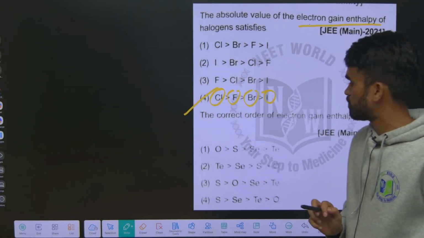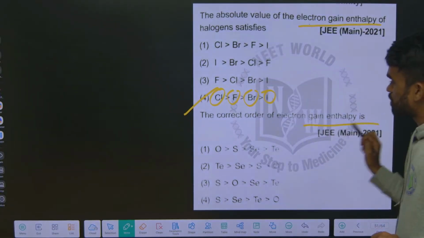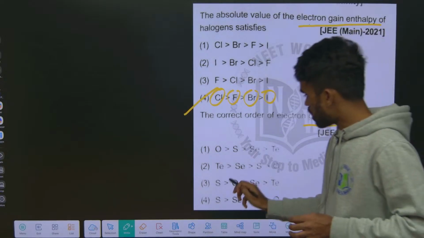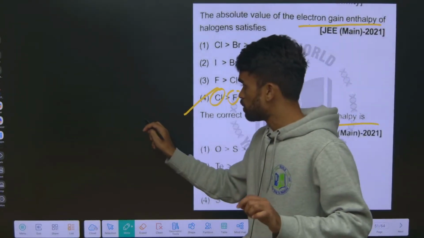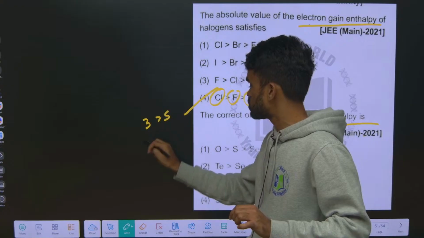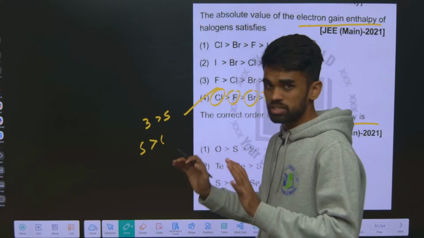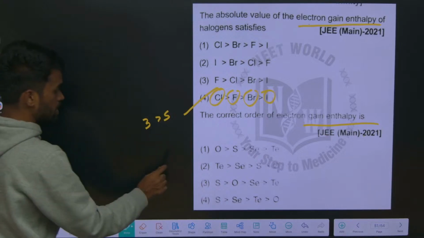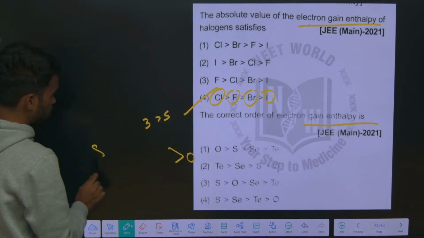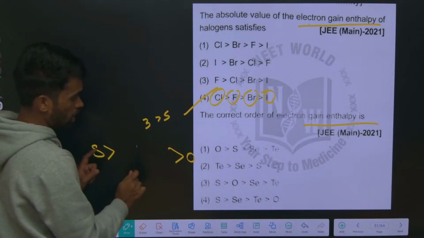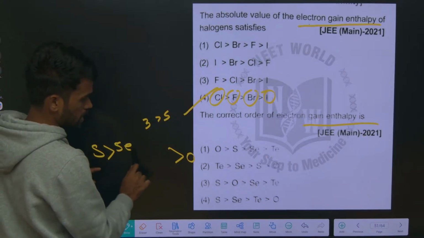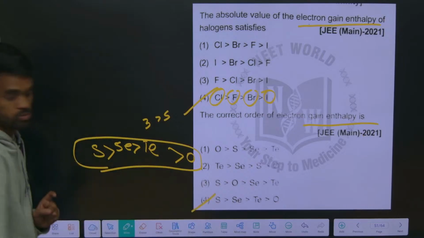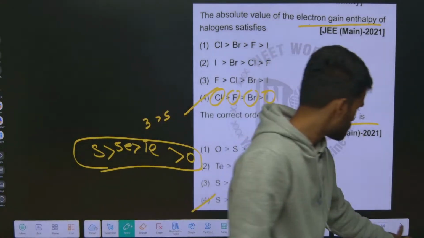So the fourth option is perfect. And electron gain enthalpy values for the oxygen family. When it comes to the oxygen family, what I told you is that a third period element is more than a second period element. So sulfur first, next oxygen should come. So in the oxygen family, oxygen is least and the maximum is for sulfur, that is fixed. After sulfur we have selenium, tellurium, and least is for oxygen. Here we have the fourth option here also. Okay, next.